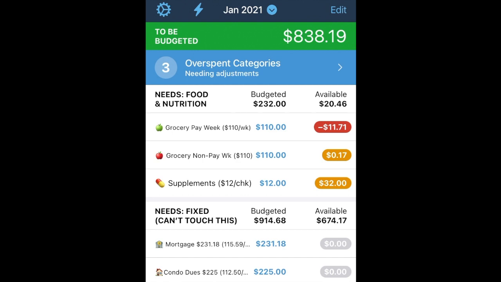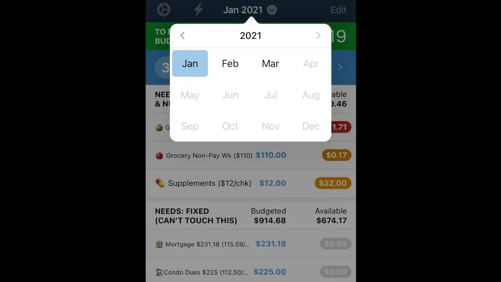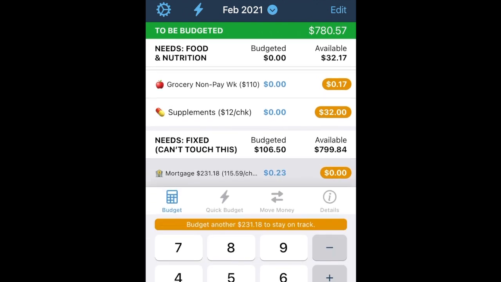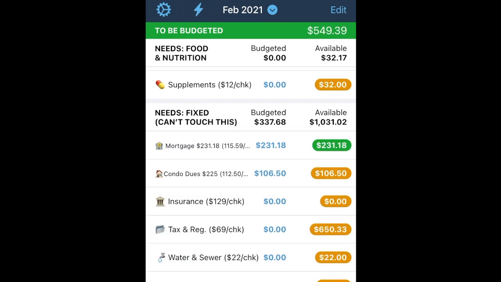So if you remember from last week, what I always do is I always take care of these 2, the mortgage and the condo dues, 1 month in advance. Because our next paycheck's after the 1st of February, and that's when those come out automatically, I'm going to go to February. And we have not funded the mortgage at all, so we're going to fund the whole thing, $231.18. I know that's a small mortgage, but we have a very small place. I made a big down payment.